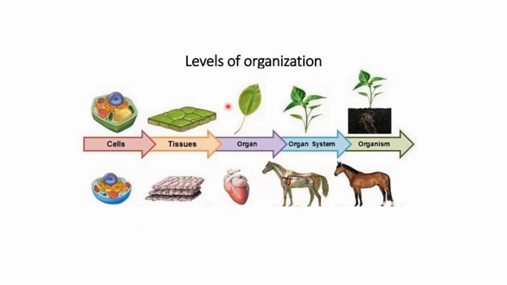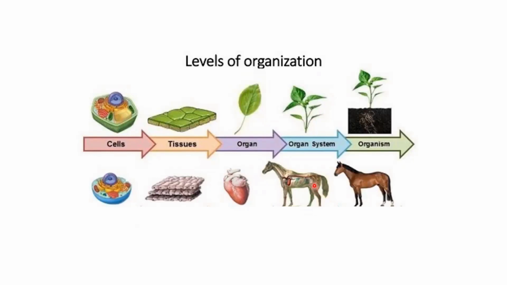Organ system means different organs are working in collaboration to perform a function. So this leaf is working with a stem and another leaf to perform photosynthesis, maybe. And this heart is going to work with blood vessels, let's say, for transport.